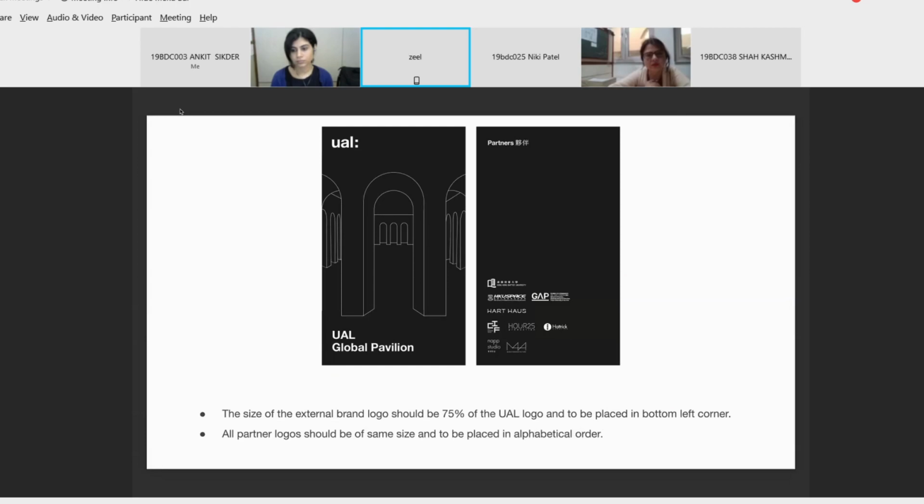Okay, ma'am. So I'll be taking up the advertisement and posters part. So this is one of them. This is one of the posters which was made by the students. Next slide, please. So these are few of the observations that I have made in this.